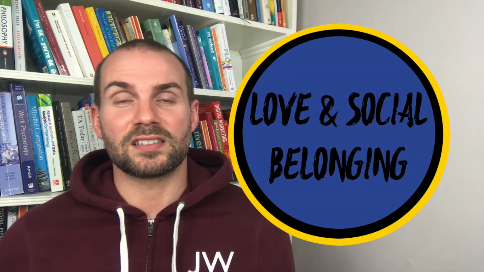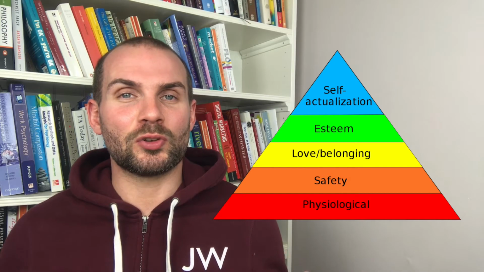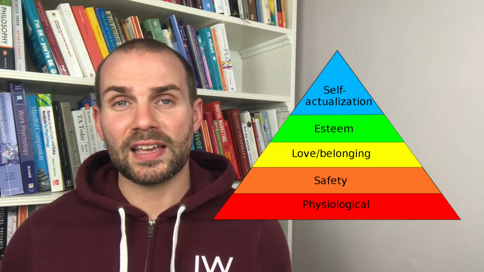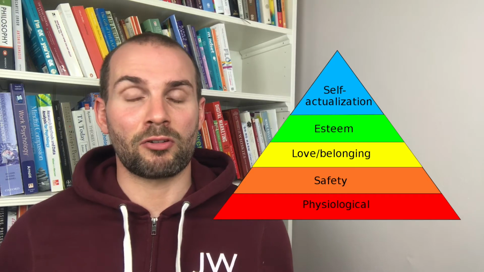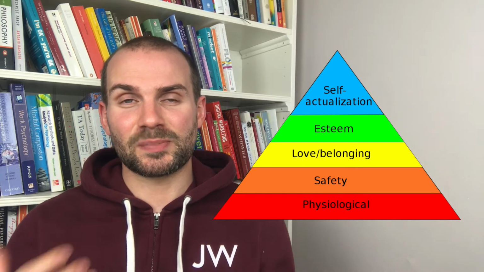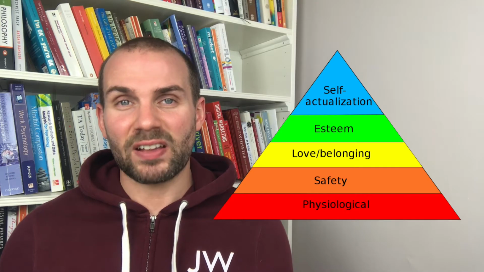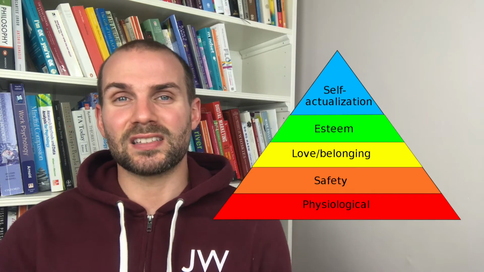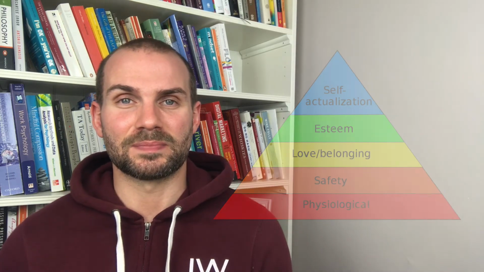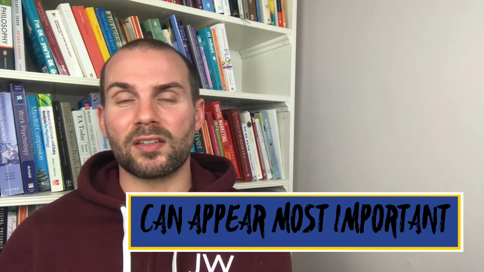The next layer here is love and social belonging. Now obviously this has a lot to do with love, but it also has a lot to do with inclusion as well. It's often the case, and Maslow argued this as well, that this layer can seem to be the most important out of all of them. Maslow argued that this is especially the case in childhood. Dependent on the traumatic experiences felt in childhood by many, as those children develop into adulthood, they can seek out this layer in particular. The need for love, inclusion, and belonging can come first before any other need is met.